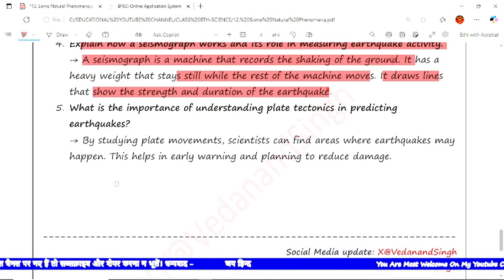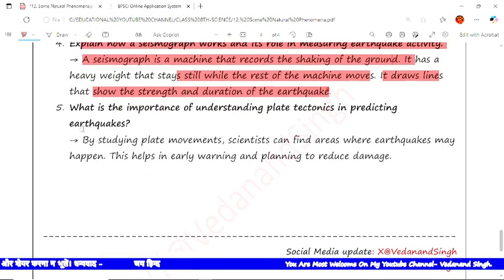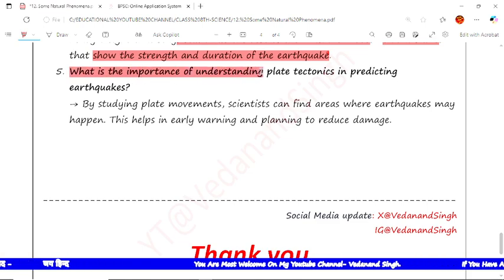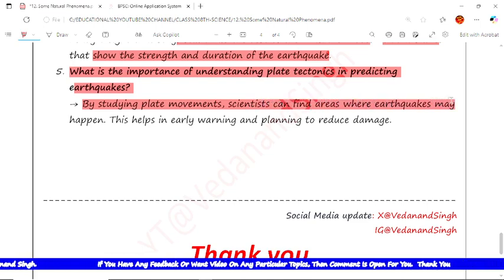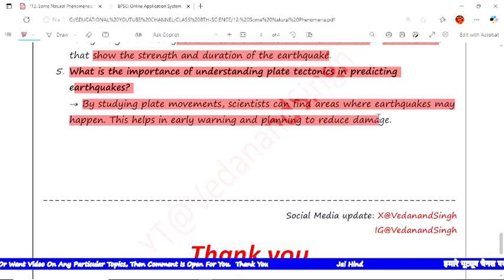Now the next and the last question is: what is the importance of understanding plate tectonics in predicting earthquakes? The answer is: by studying plate movement, scientists can find areas where earthquakes may happen. This helps early warning and planning to reduce the damage.